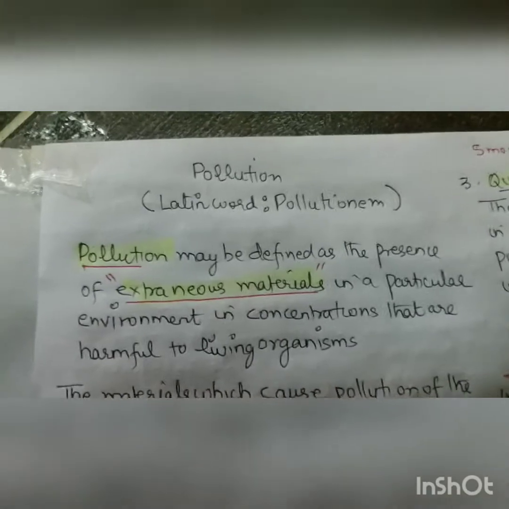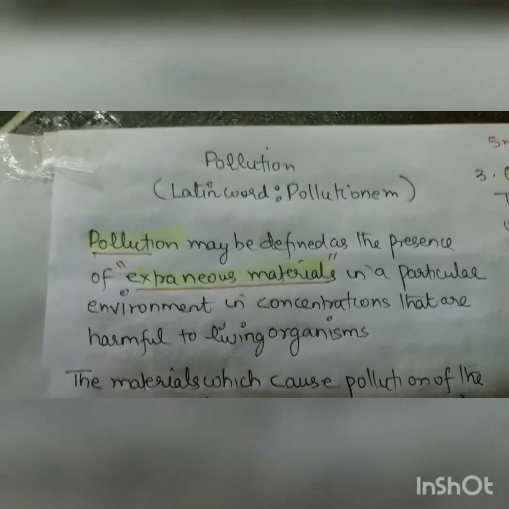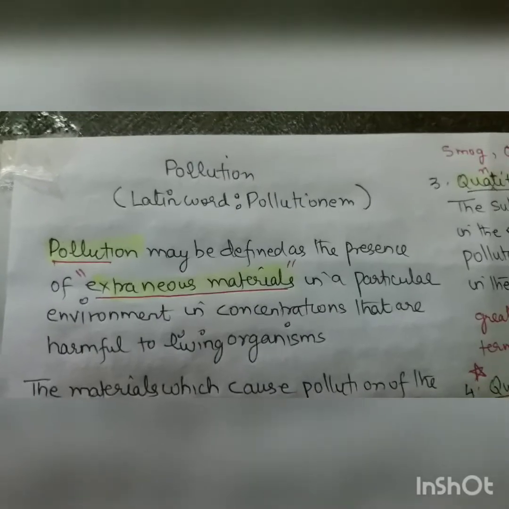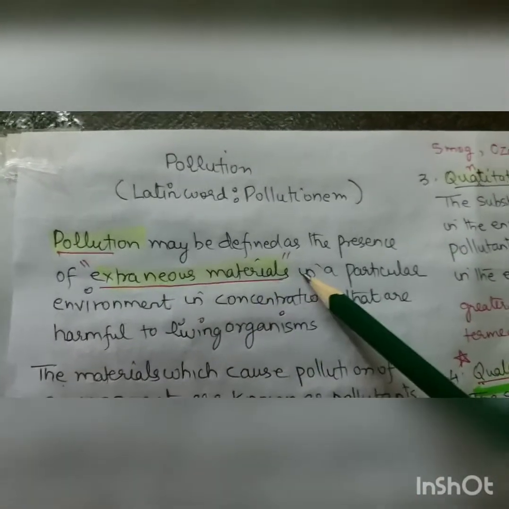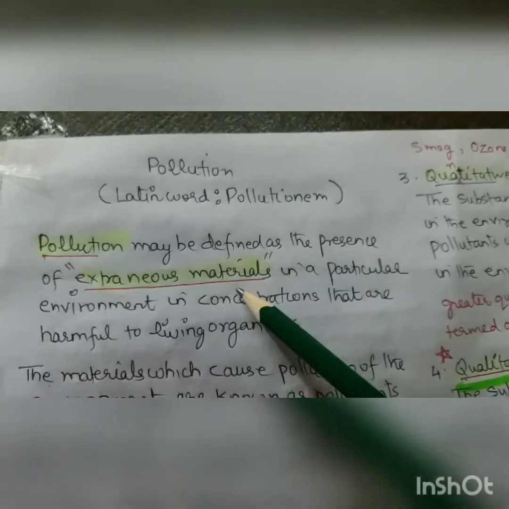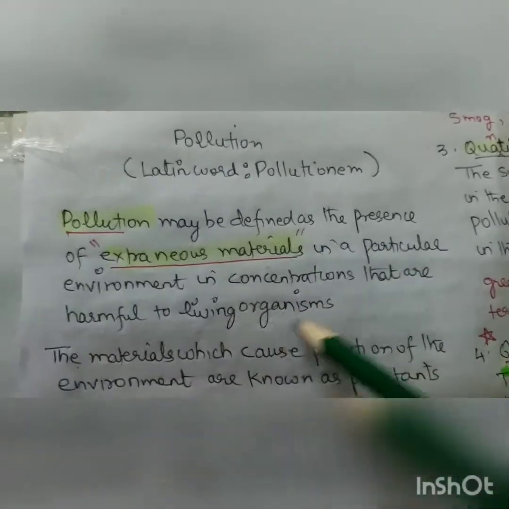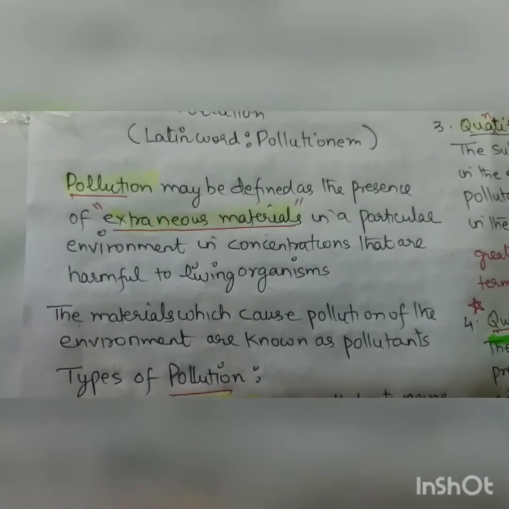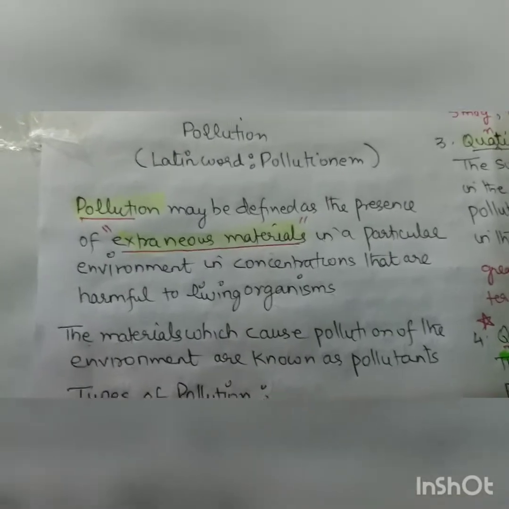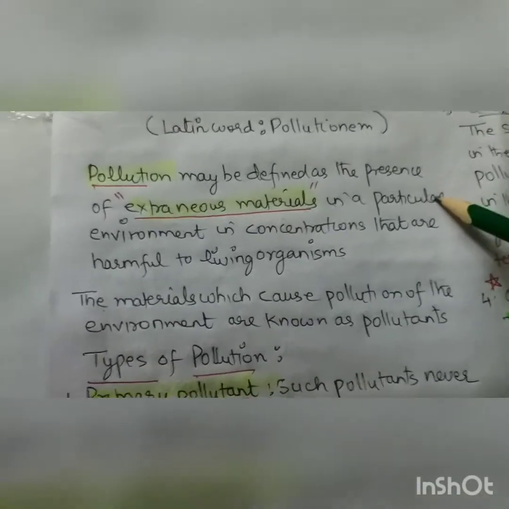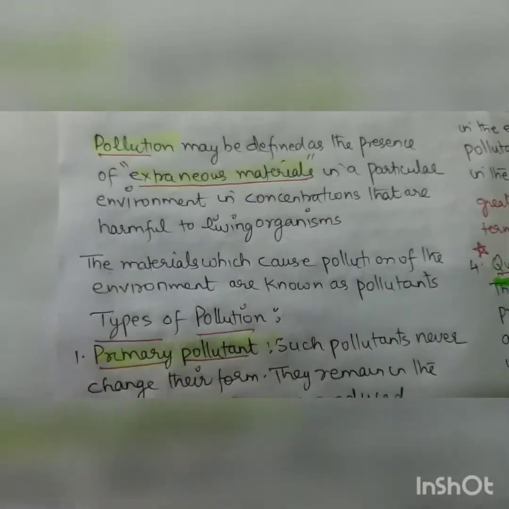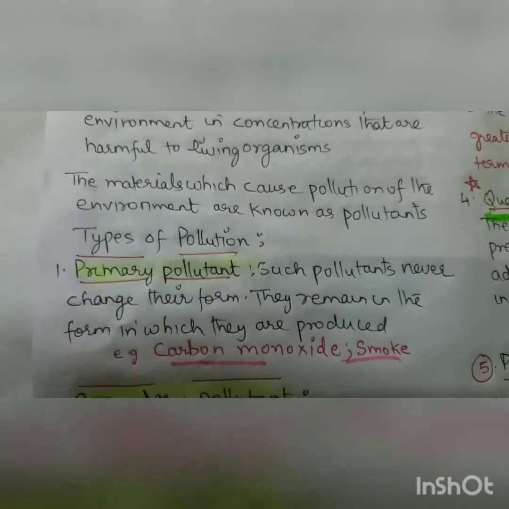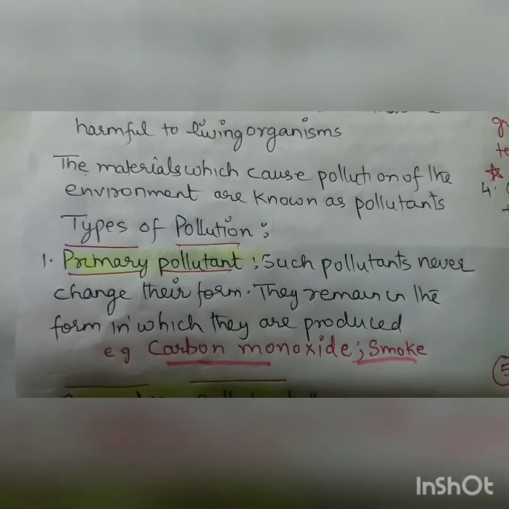So now what is pollution? Pollution comes from the Latin word pollutinum. So pollution may be defined as the presence of extraneous material in a particular environment in concentration that are harmful to the living organisms. Here I said particular environment. Subsequently I will do the air pollution, and instead of particular environment I put air here. Soil we can put soil, water we can put water. So the definition remains same. The material which cause pollution of the environment are known as pollutants.